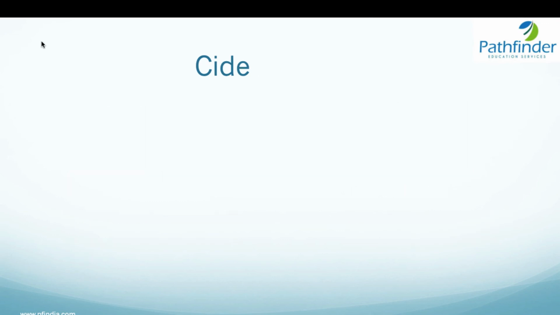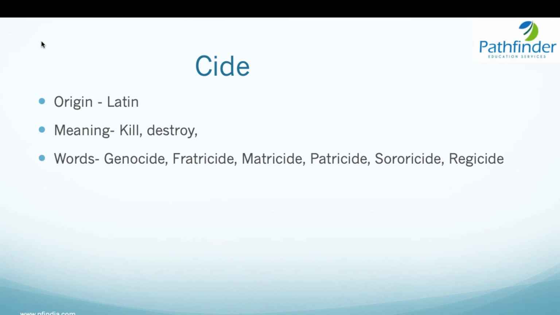The next root word is side. It's a Latin root which means to kill or to destroy something completely. So we have so many words with the root side. We have genocide, fratricide, matricide, patricide, sororicide, regicide, and so on. You would also remember words like insecticide, germicide, fungicide and so on. These are common words which we have come across. For example, what does an insecticide do?